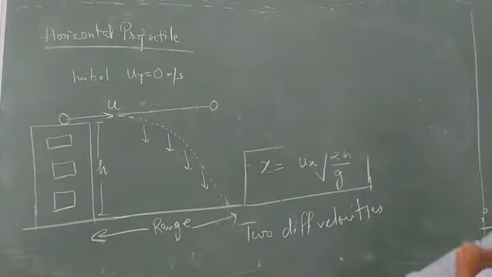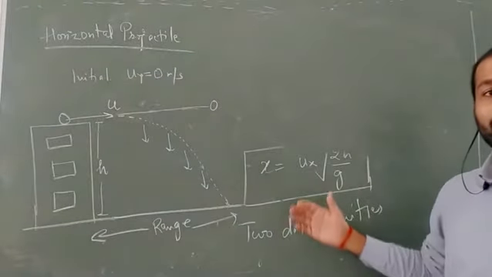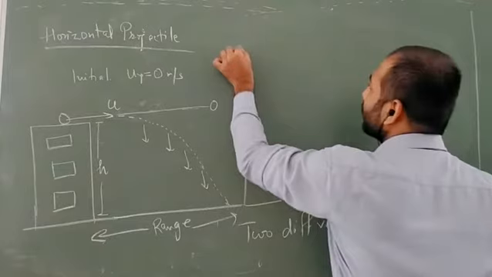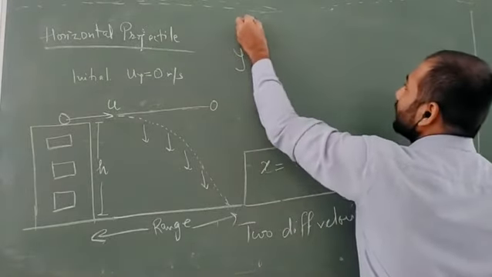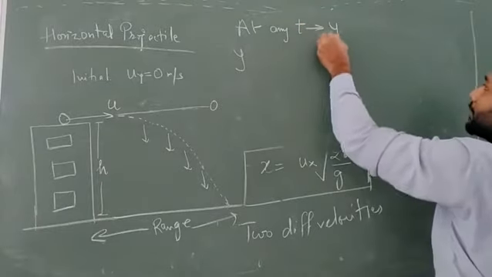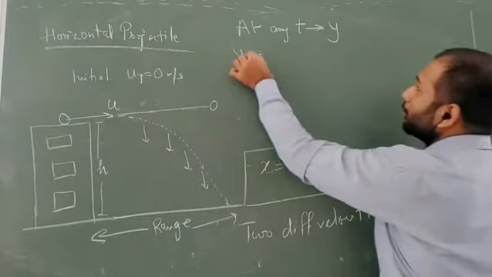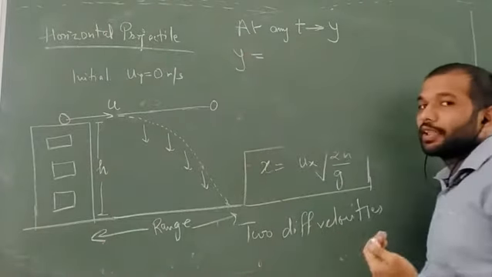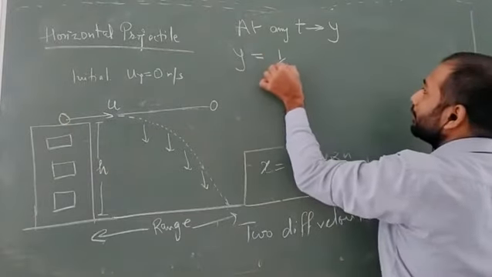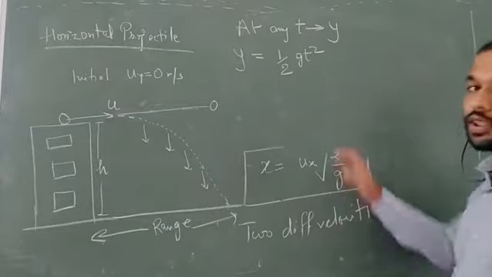Okay, but let us first prove whether this equation follows the projectile motion or not, that is, whether it is a parabolic motion or not. So you know that we have calculated at any time t, let's say the displacement of the body is y. And you know for the y axis the initial velocity was 0. So I will only use the formula that is half gt square.